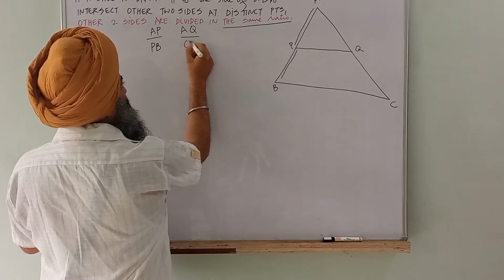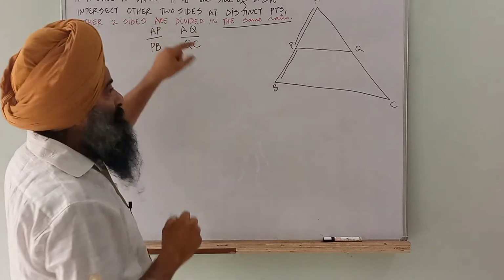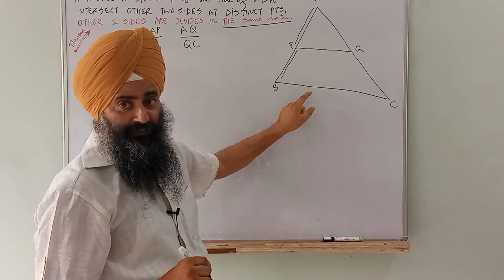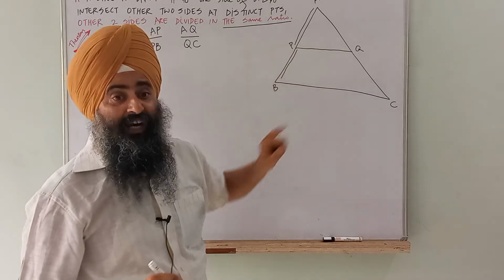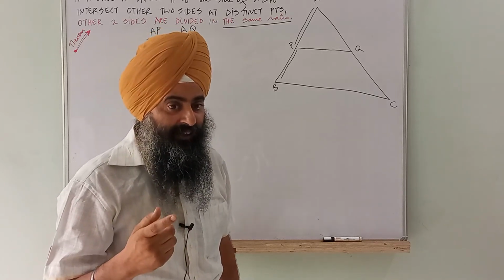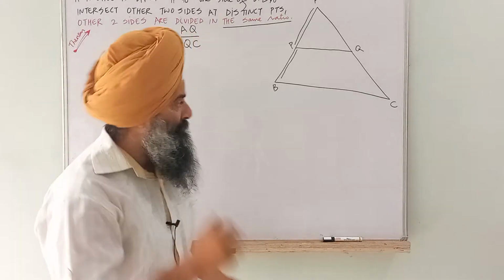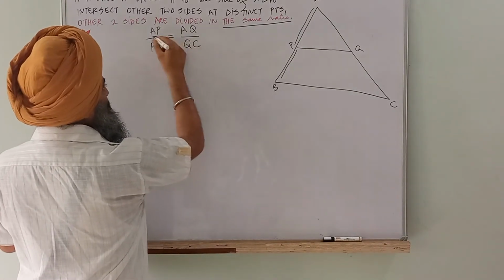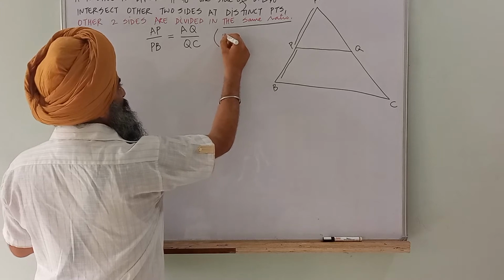Now this theorem says if this PQ line is parallel to BC, these two ratios are the same. That means AP by PB is equal to AQ by QC. We want to prove this.